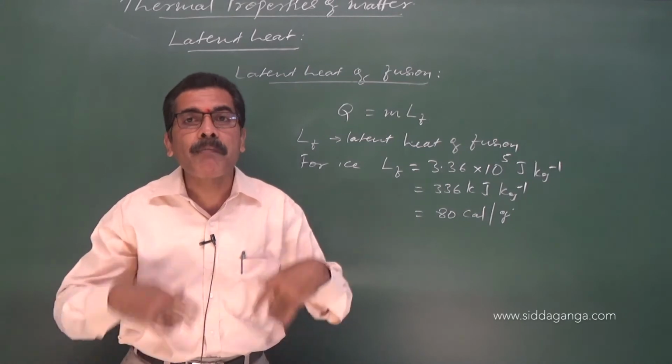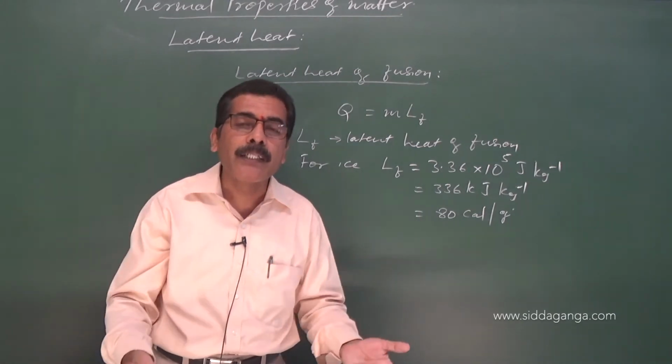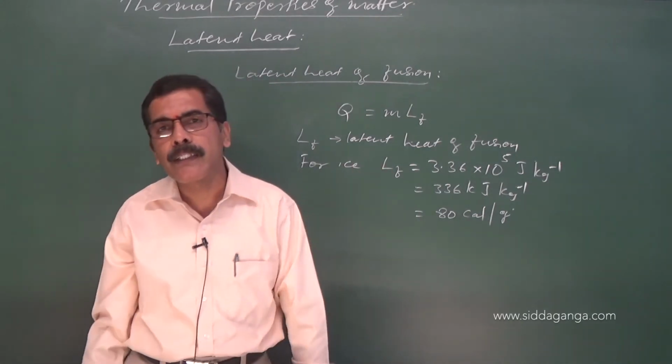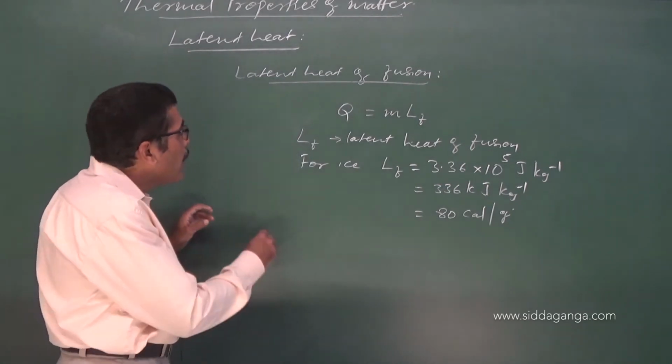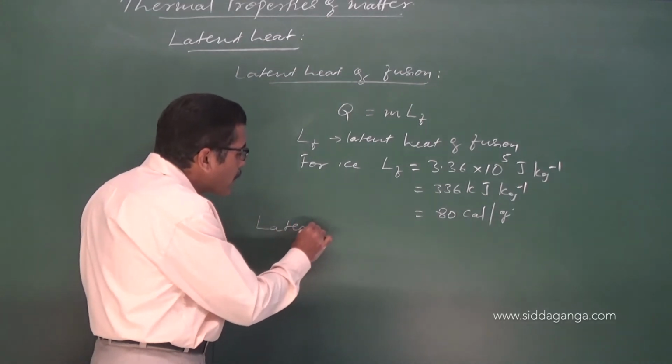Until it has completely evaporated, its temperature remains at 100 degrees Celsius. Have you got it? That is called latent heat of vaporization.